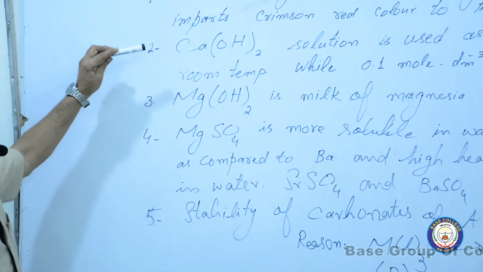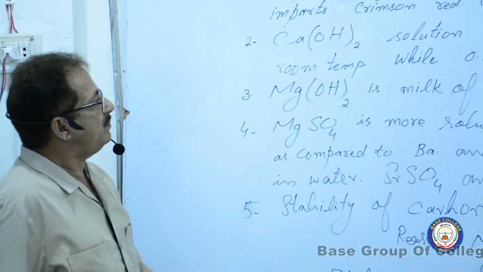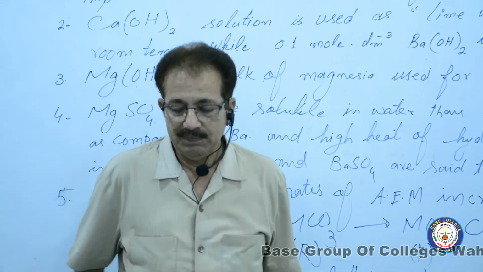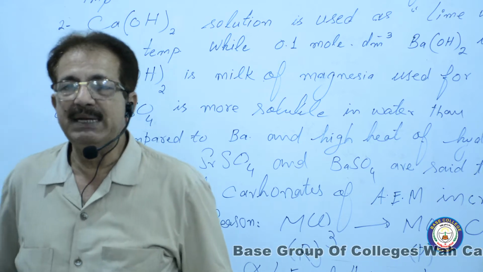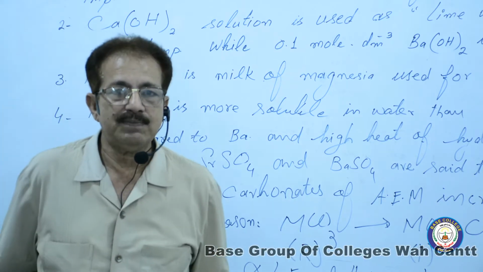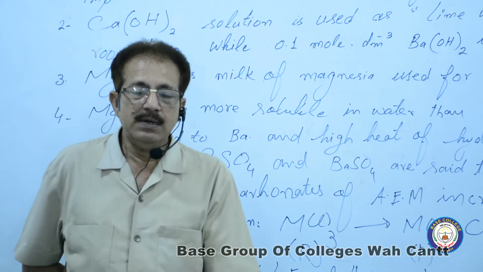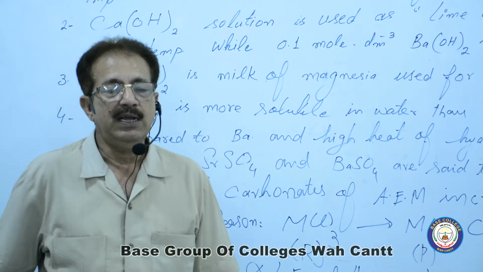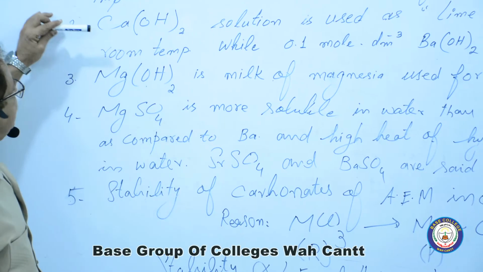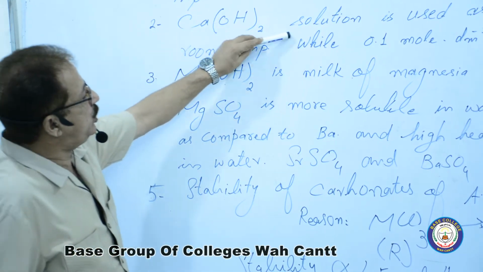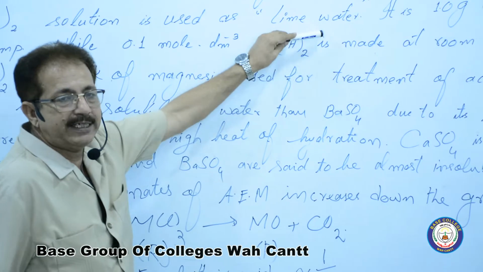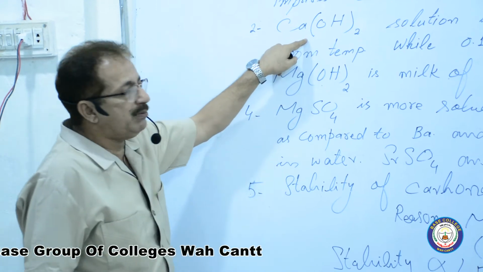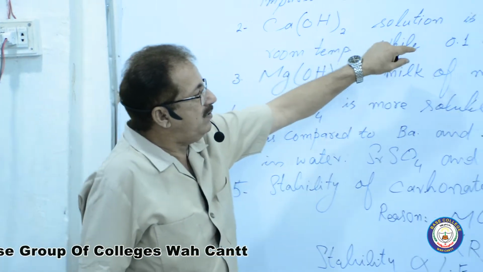Number two, calcium hydroxide solution is used as lime water. Sometimes in MCQs, it may be asked, what is lime water? What is its composition? Write the chemical formula or molecular formula of the lime water. For all these answers, calcium hydroxide solution is used as lime water. Name: lime water, formula: calcium hydroxide dissolved in water.